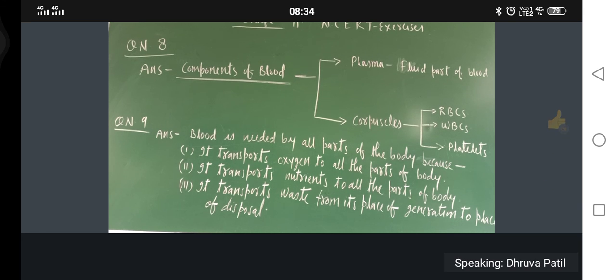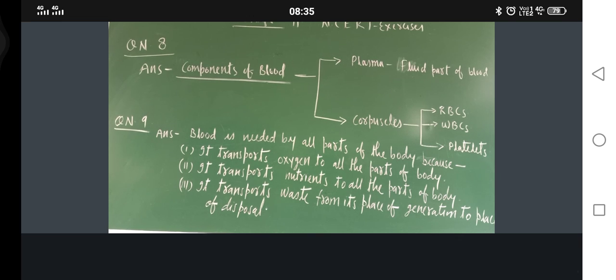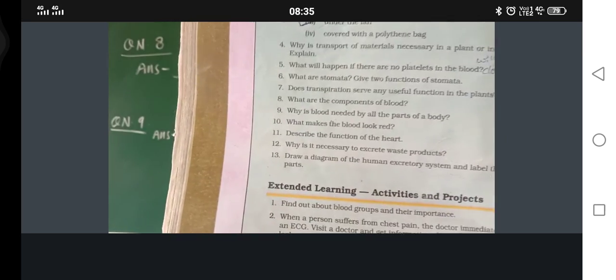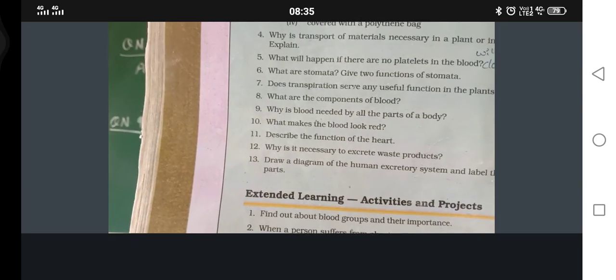So just see. Now start writing question number 8. What is question number 8? What are the components of blood? Already I have explained, again I have written here. Okay, this is question number 8. Can you see or not?